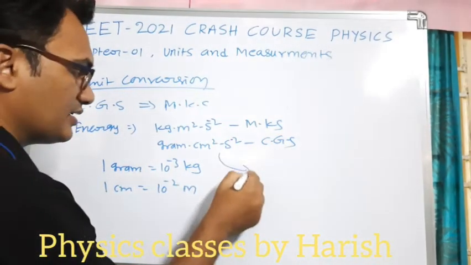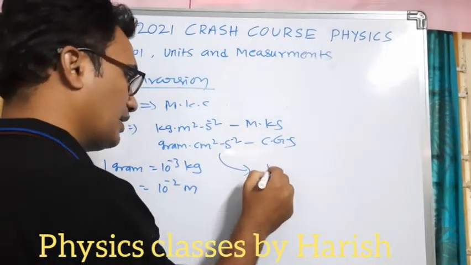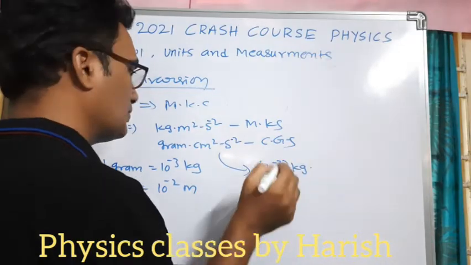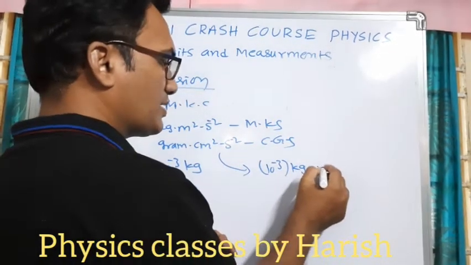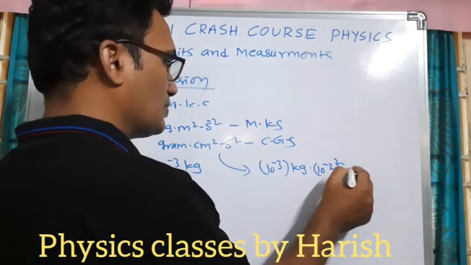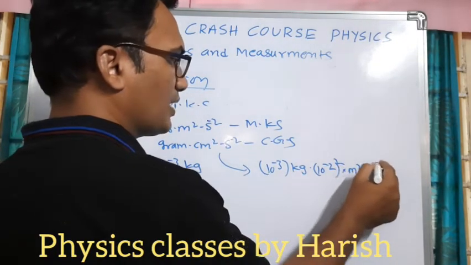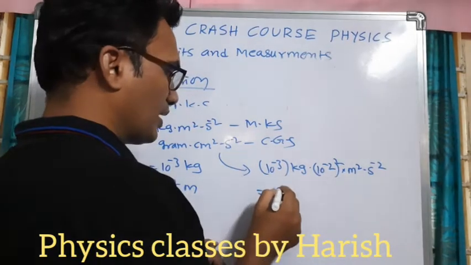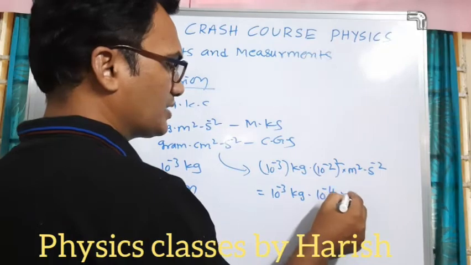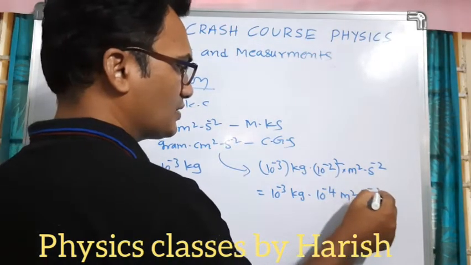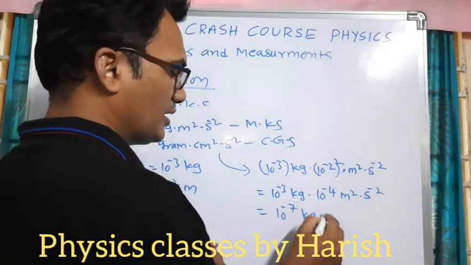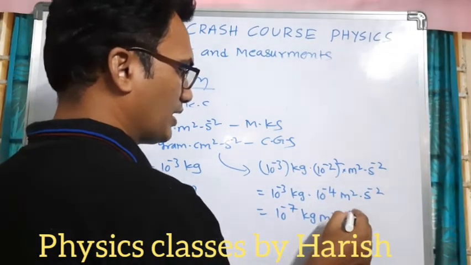So we'll write 10 power minus 3 kg into 10 power minus 2 whole square into meter square second minus 2. This will be 10 power minus 3 kg, 10 power minus 4 meter square second minus 2, so 10 power minus 7 kg meter square second minus 2.